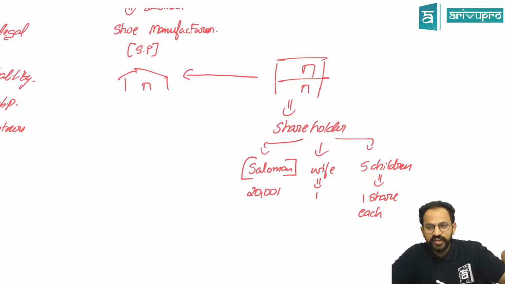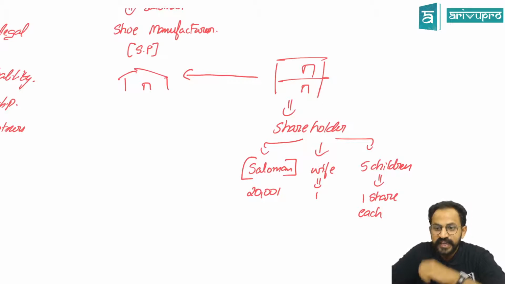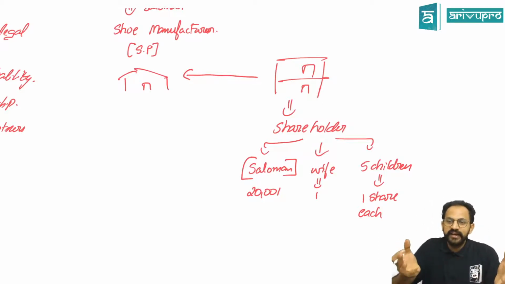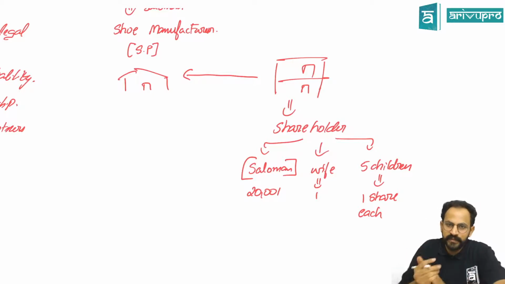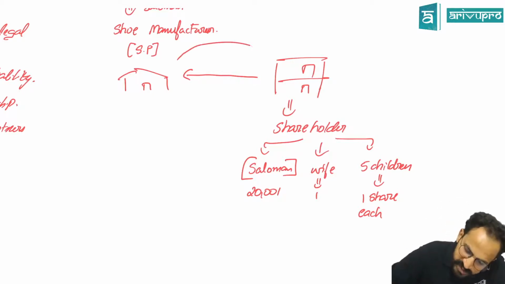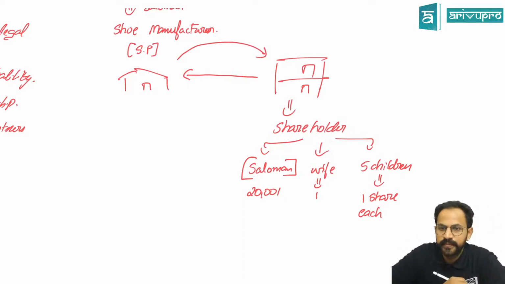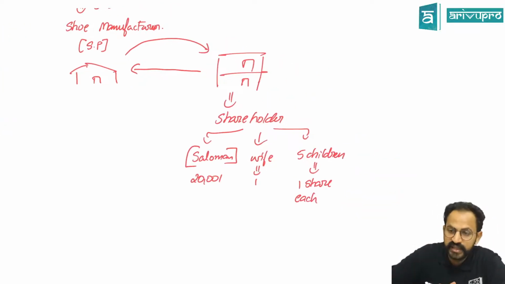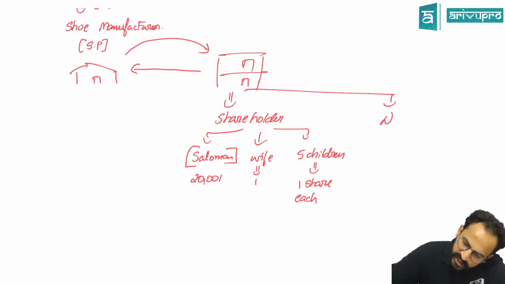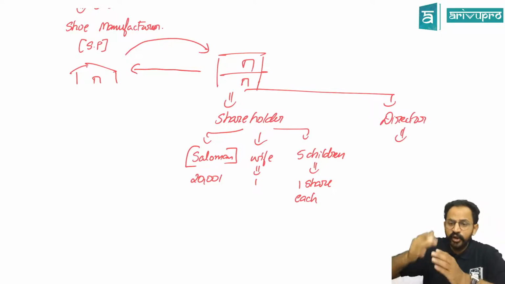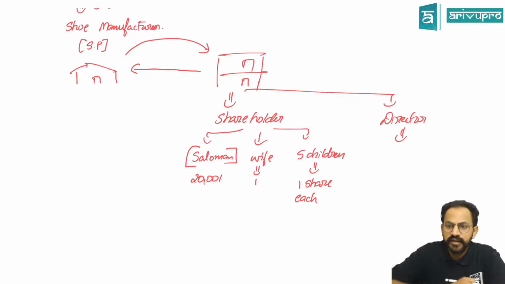Okay, sir. Now, with whatever money, he took over the sole proprietorship. He opened a company and transferred all the business of the sole proprietorship to the company. Now, the sole proprietorship became the company itself, of which the shareholders were them, and there were also directors. The directors were also Salomon's sons. So everything was run by them.